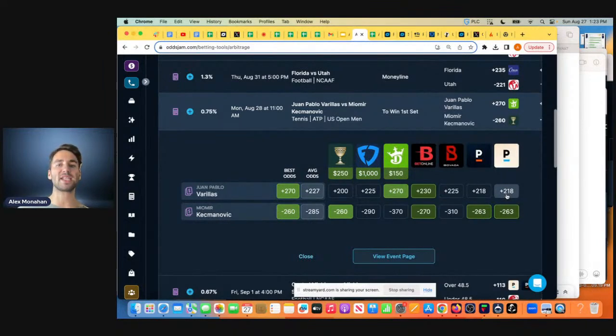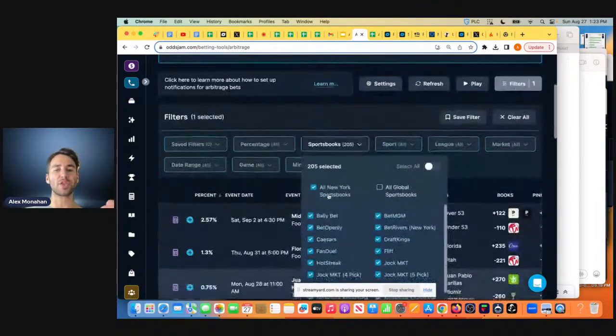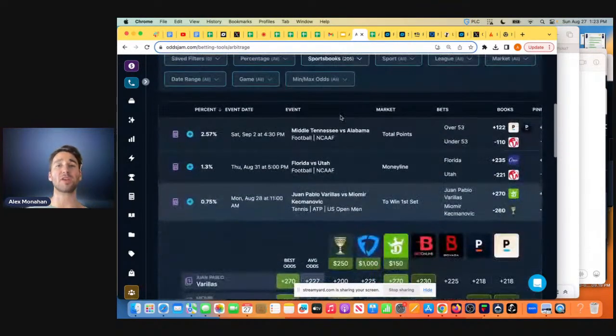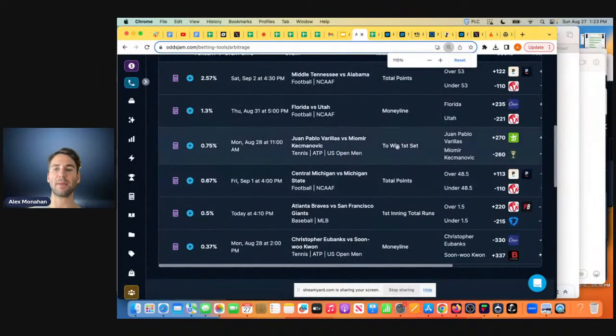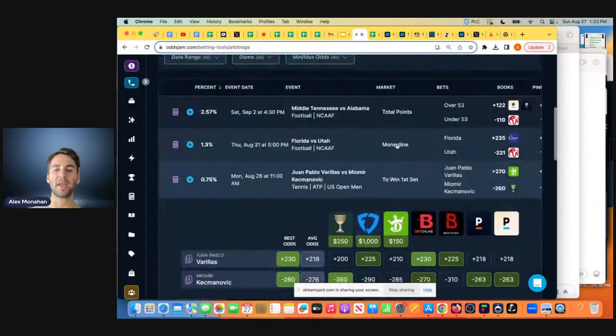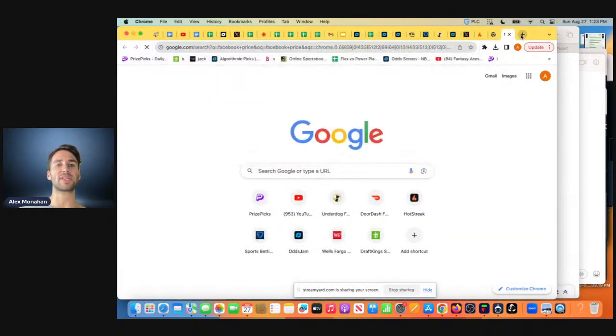So the first reason that arbitrage betting is possible is the sports betting market is very inefficient and there's so many sports books, right? You can see here on OddsJam, there's over 200 sports books on this platform. Not all of the books are going to be legal in your location, but as a simple example, damn, DraftKings moved. So you got to move quickly. That's one of the things you're going to learn about arbitrage betting. But you can see all these books have different lines from one another. They all have different odds on the exact same bet. And that's really interesting, right?